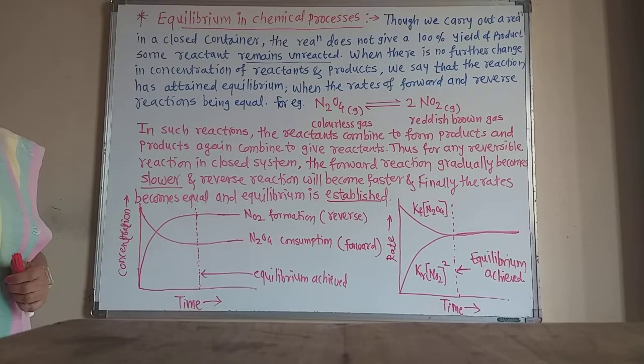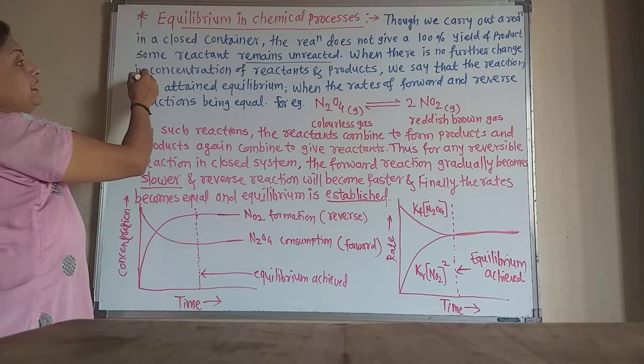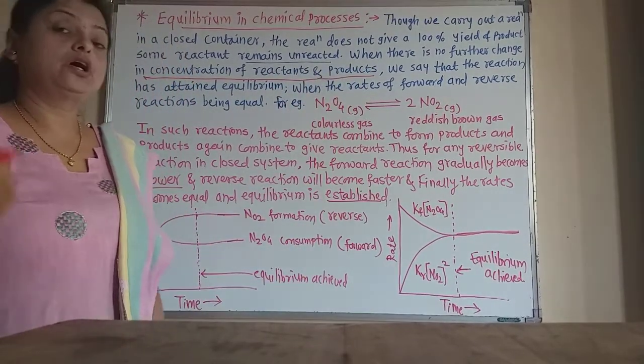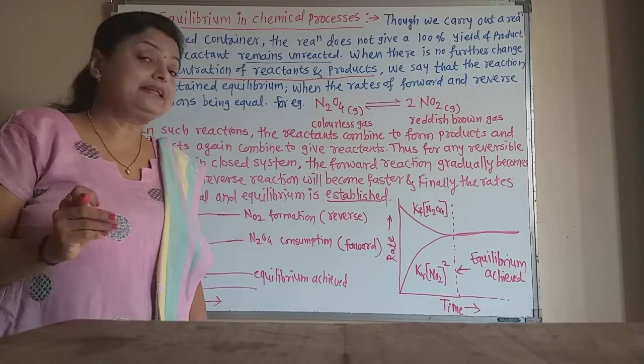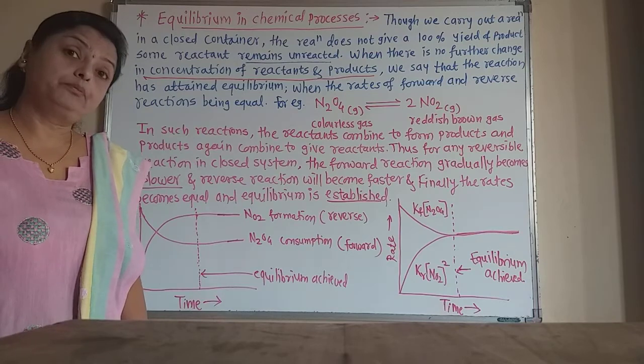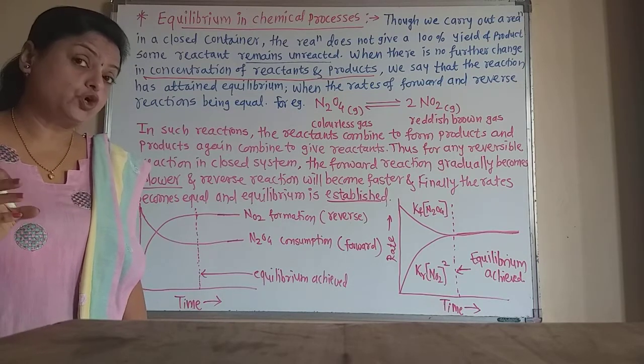When there is no further change observed in the concentration of reactants or products. If we observe the reaction, a time will come when there is no change in the concentration of reactant and product.